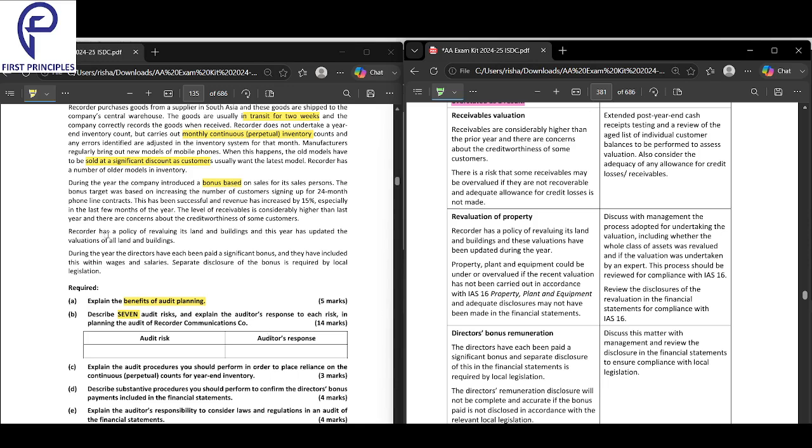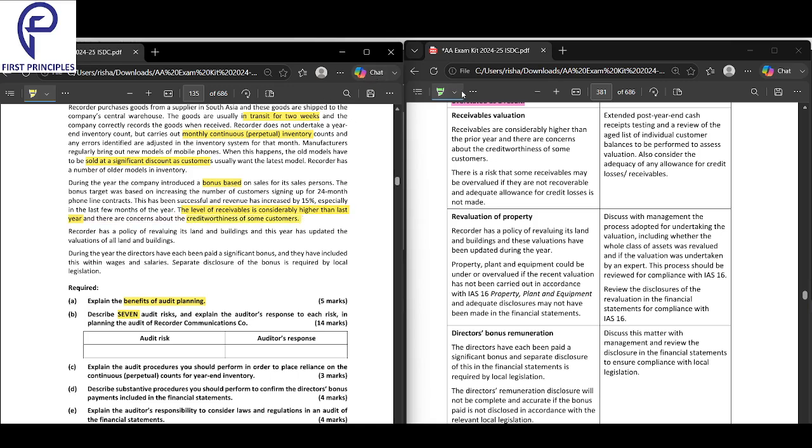Next, we have a retailer that has a policy of revaluing its receivables. Sales have been successful and have increased by 15% in the last few months. It has been really good for them. The level of receivables is higher than last year, and there are concerns about the creditworthiness. Some of the customers may never pay.